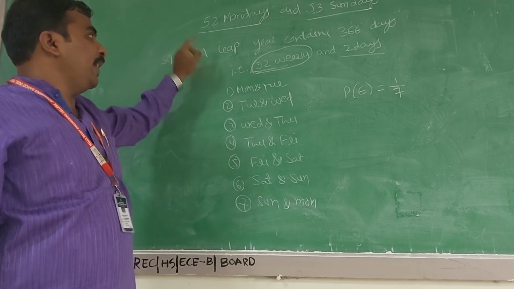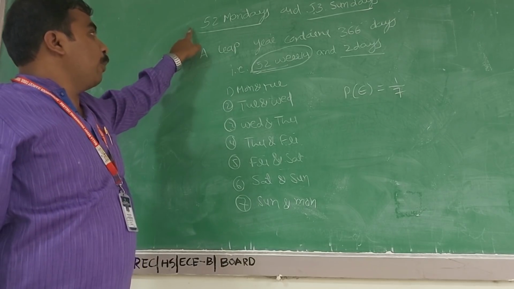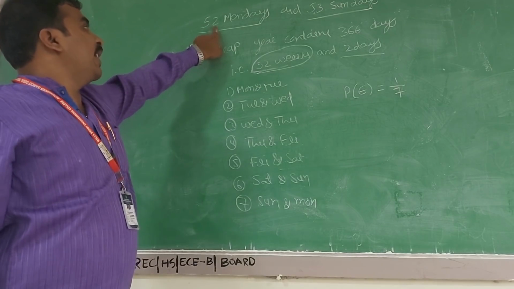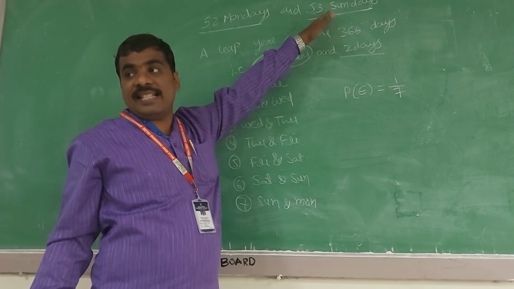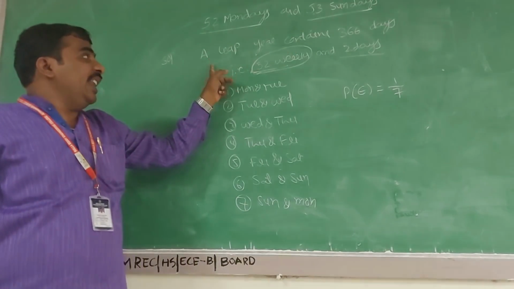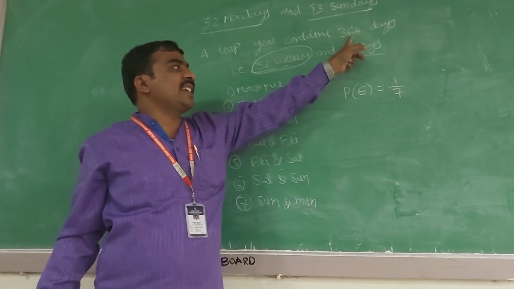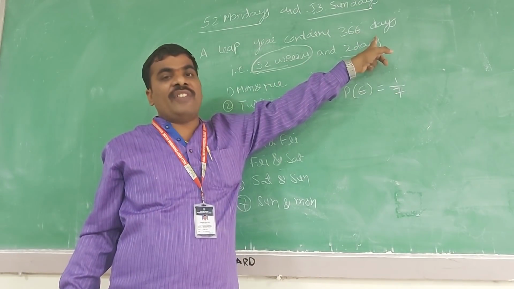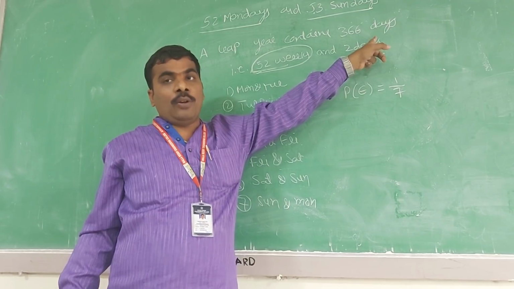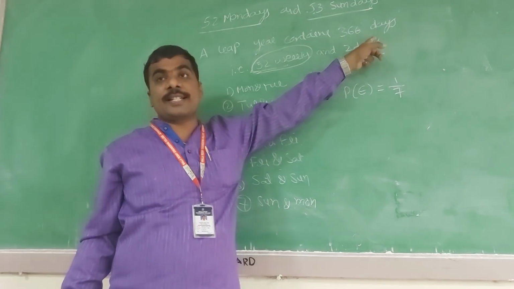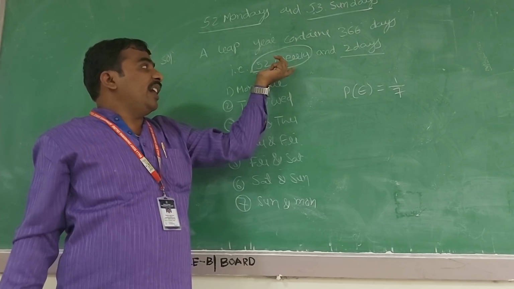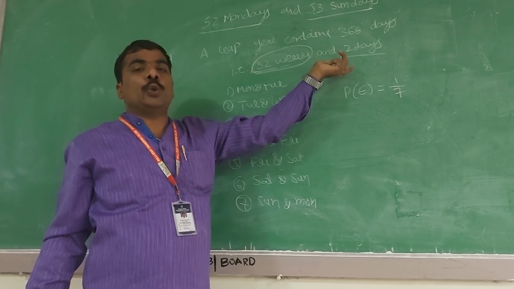Once again I am repeating. What is the probability that a leap year has 52 Mondays and 53 Sundays? A leap year contains 366 days, a non-leap year 365 days, and a leap year comes every 4 years. In a leap year we get 52 weeks and 2 days.